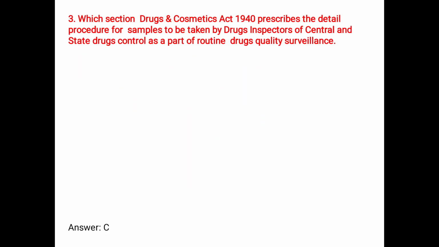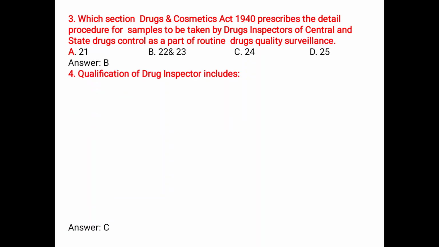Next, which sections of the Drugs and Cosmetics Act 1940 prescribe the detailed procedure for samples to be taken by a drug inspector of central and state drug control as part of routine drug quality surveillance? A, 21, B, 22 and 23, C, 24, D, 25. 22 and 23. Answer B.